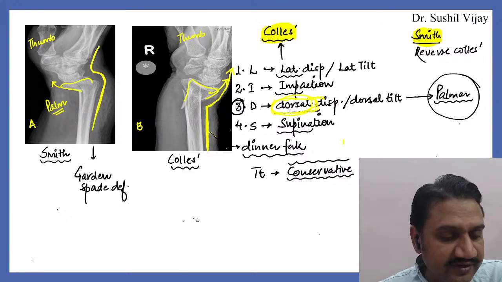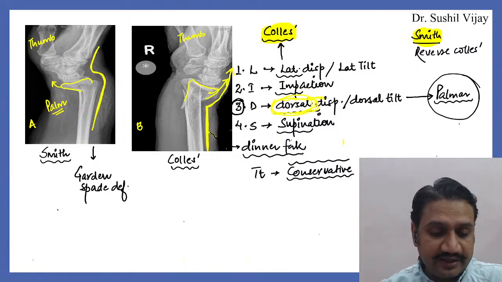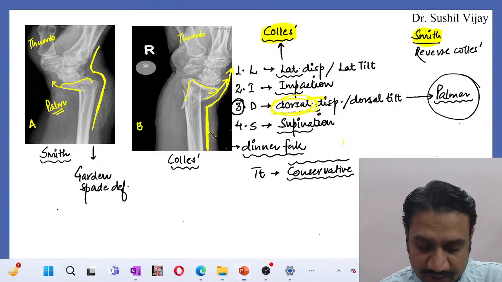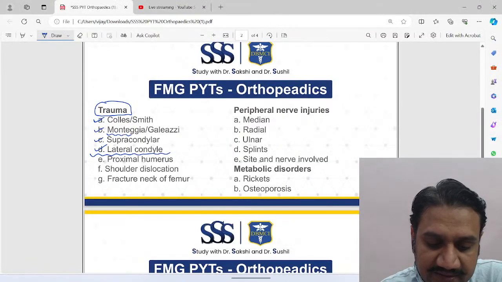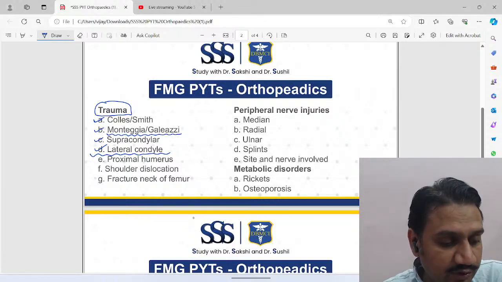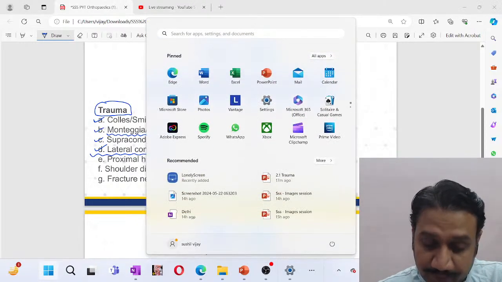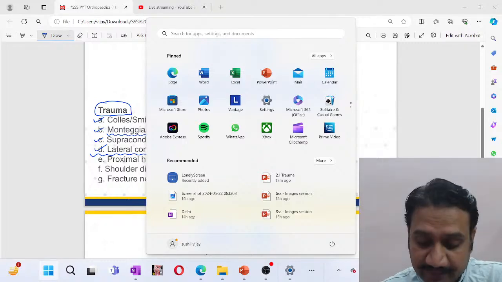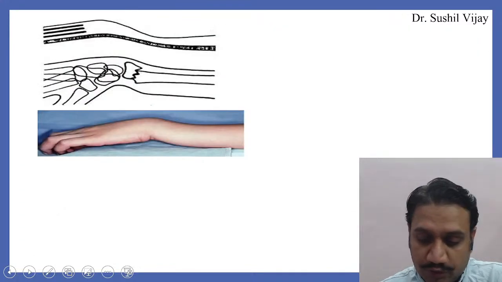All right, is this fine with everyone? Shall I move on to the next one? Another very, very important topic. The second one is the Monteggia and Galeazzi. Colles, Smith, everyone, Utkarsh, Amrut, Naga, John, shall we go on to the next one? Plasters I'll take at a time. Special applications of plaster I'm going to take up at a time. Just hold on for some time.